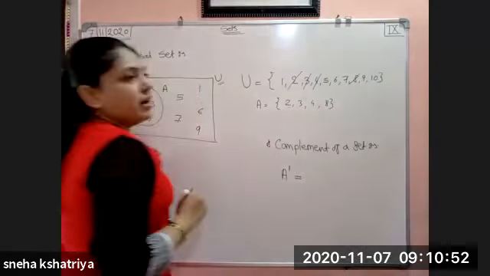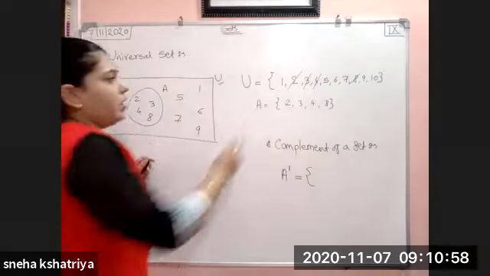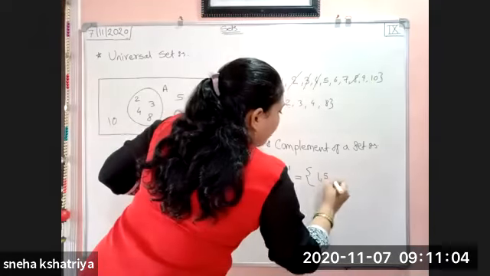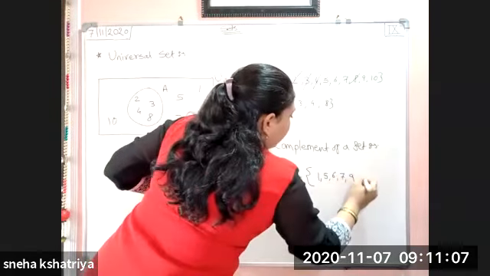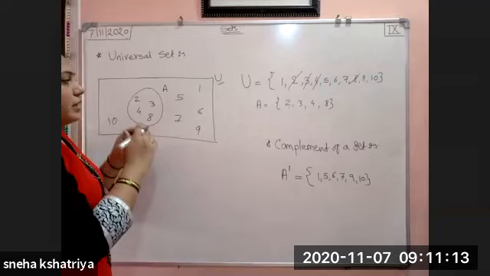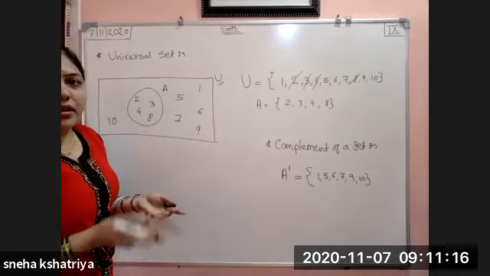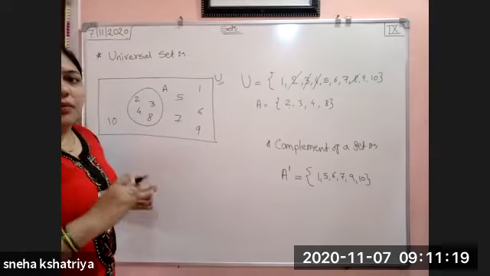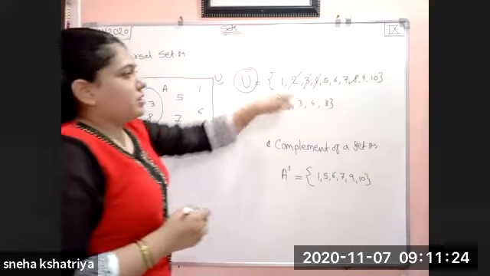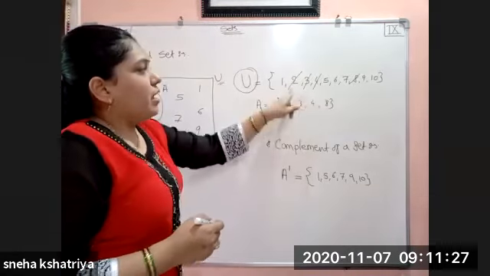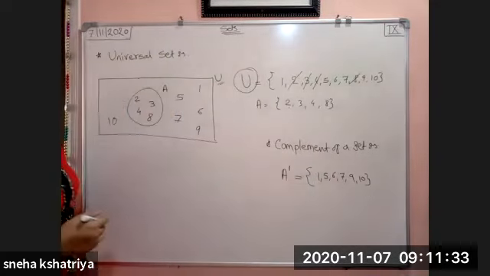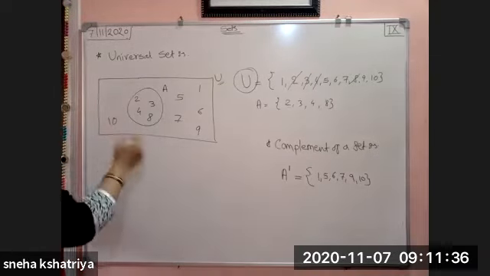So whatever the remaining elements are, you have to write here. What are the remaining elements? 1, 5, 6, 7, 9 and 10. So this is your A complement. A complement means the elements which are except A, found from the universal set. From the universal set, you have to skip all the elements of A, and whatever remains is A complement.